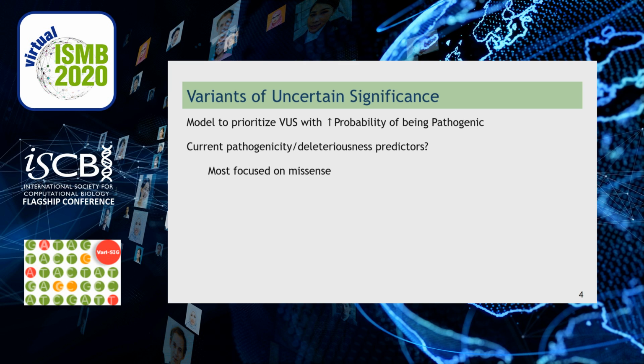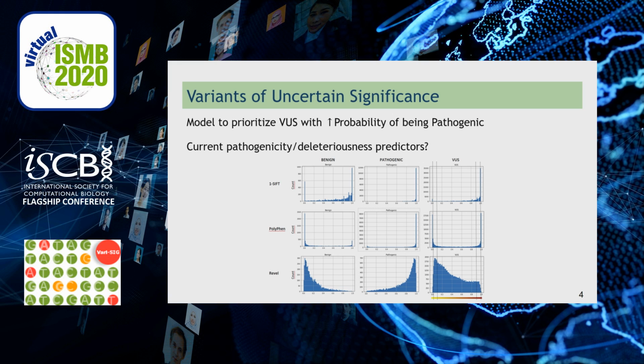To help us resolve this VUS, we wanted to create a model to prioritize those variants with a higher probability of being pathogenic. We checked current predictors of variant pathogenicity or deleteriousness, and we found that most focus only on missense variants. Also, on the chart we can see the distributions of the scores of three of the most widely used tools. Some of them overestimate the pathogenicity of benign variants. Others have more uniform, but presumably less informative distributions on the sets of variants of uncertain significance.